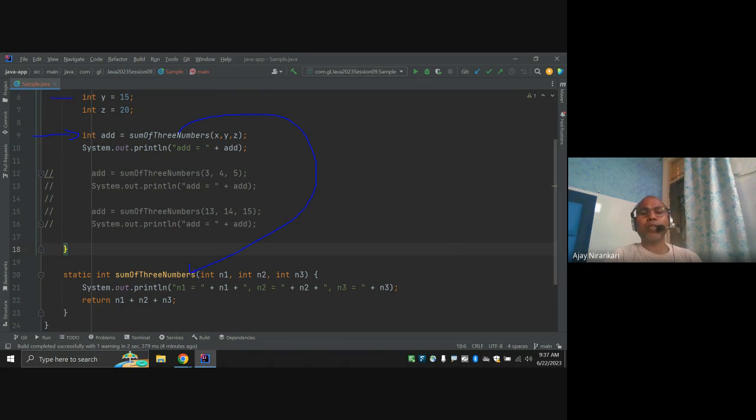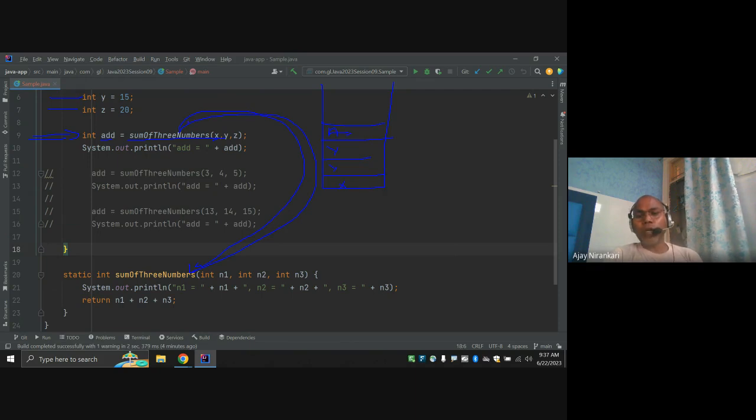First this line, second this line, third this line is going to execute, but they are not complete because they need some value. How to get the value? They go to the method definition, right? Till now you have created x, y, and z. We are going to declare one variable add, but what is the value? I don't know till now. I am going to evaluate it here.